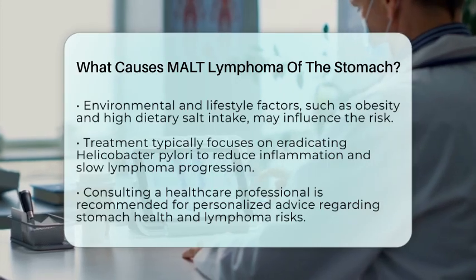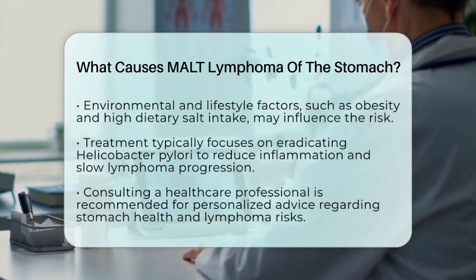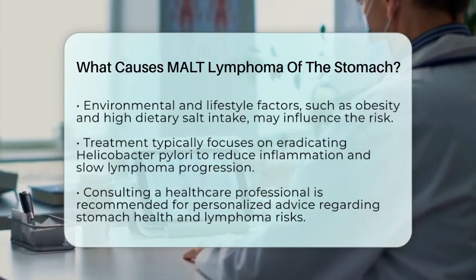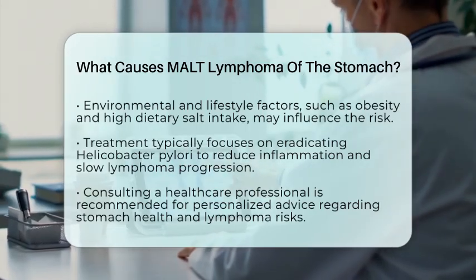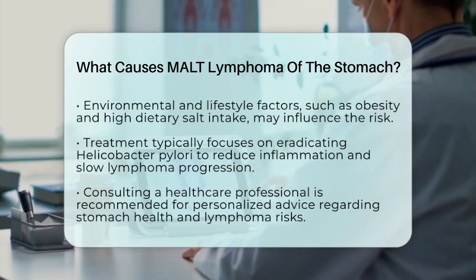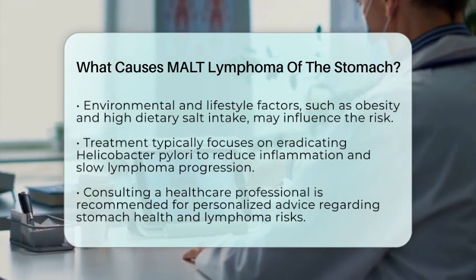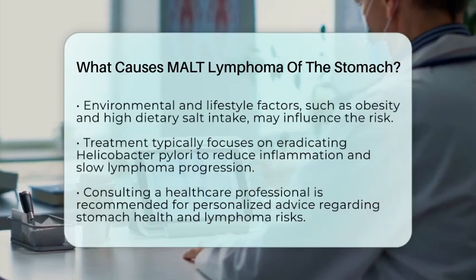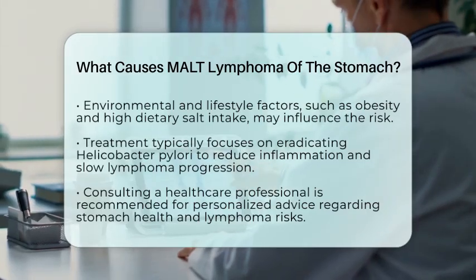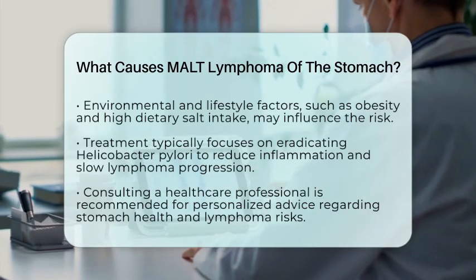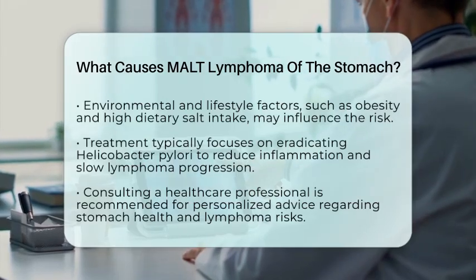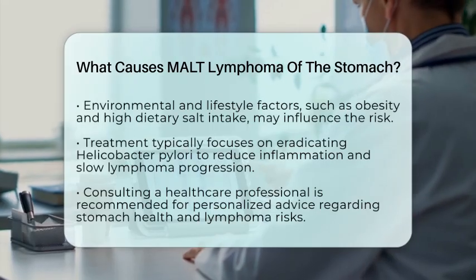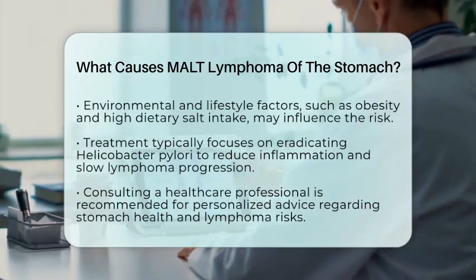In summary, the primary cause of stomach MALT lymphoma is a chronic infection with Helicobacter pylori, leading to prolonged inflammation and abnormal growth of lymphocytes in the stomach lining. While genetic susceptibility and other factors can influence this risk, the connection to Helicobacter pylori remains the most well-established cause. Treatment often focuses on eradicating this bacterium to reduce inflammation and slow down the progression of lymphoma.